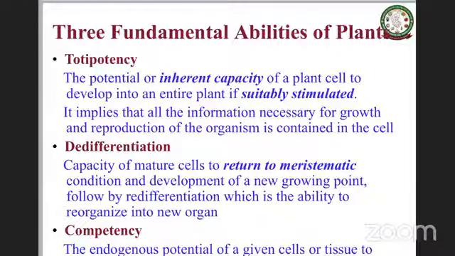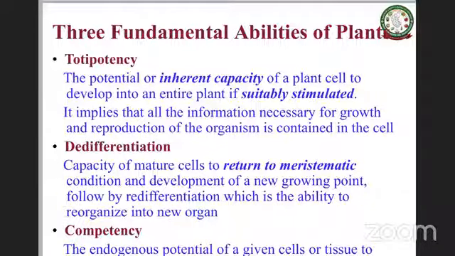Another important ability of a plant cell is differentiation and dedifferentiation. This is the capacity of a matured cell, which is already a part of an organ, to return back to meristematic condition. This is a wonderful phenomenon. It de-differentiates back into the meristematic condition from where it had differentiated. Now it has the capacity to come back, and then once it becomes meristematic, it develops into a new growing point and eventually redifferentiates and becomes a new organ. This is de-differentiation.